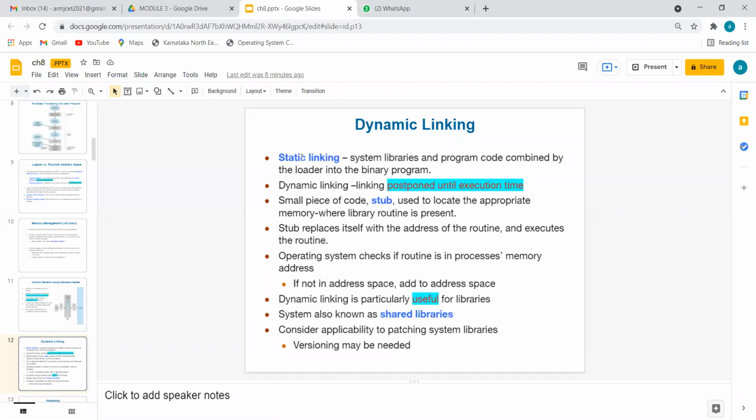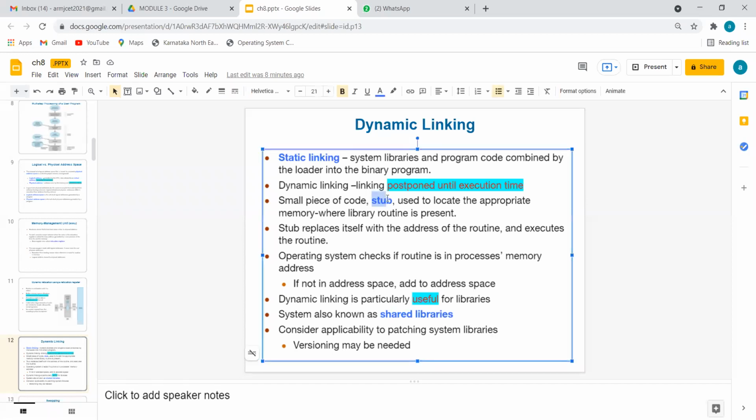This movement, this controlling, is done by a small piece of code called a stub. What the stub will do is perform the arrangement such that related processes come together, also the library routines.